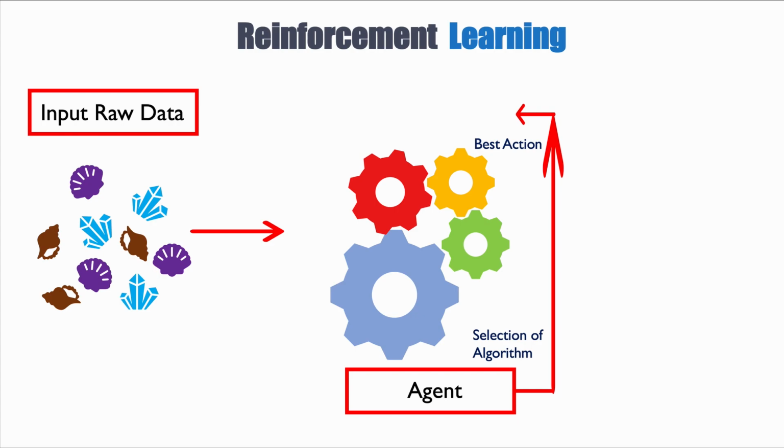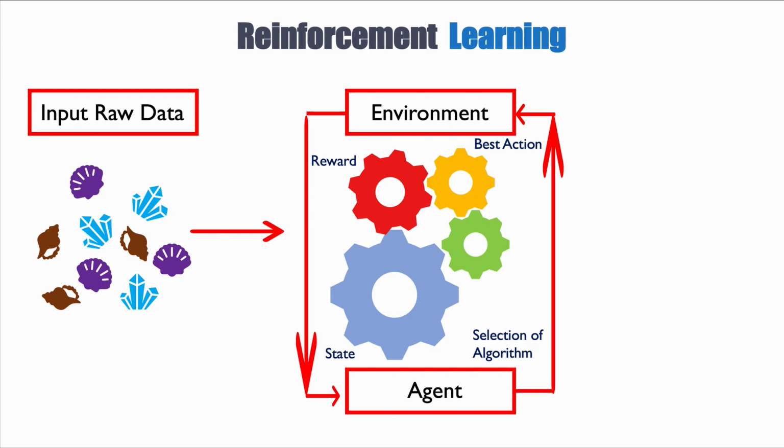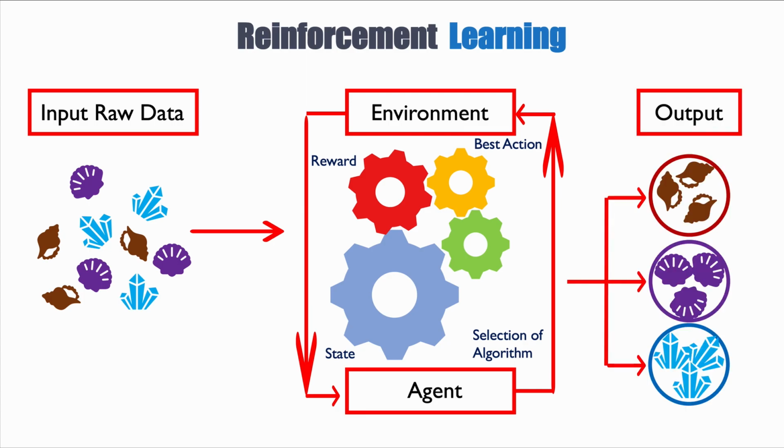And now comes the second player in this reinforcement learning loop, which is the environment itself. Now the environment will test the agent and its best actions, and depending on how well the agent performs, it will give it a reward. That can be a positive or a negative reward. And through that learning, the agent knows how to change the algorithm. So through trial and error, it will find the best solution for that particular problem. And eventually, if you do a classification exercise, it will output the best classification.